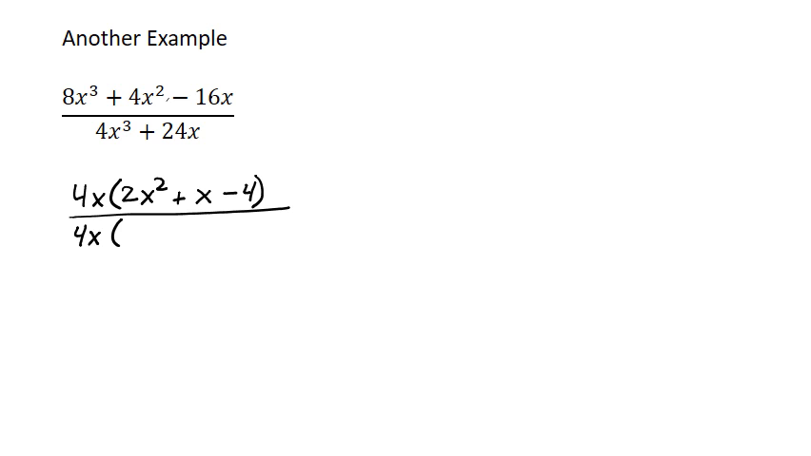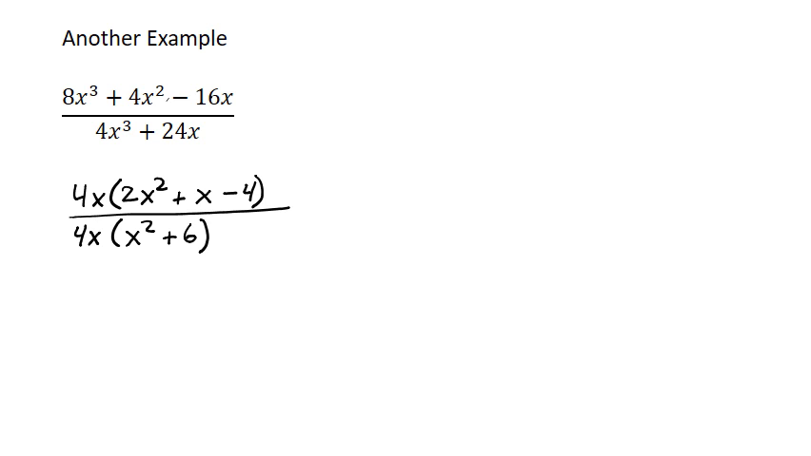So 4x out of 4x to the third, 4 out of 4 goes away. X to the third divided by x is simply x squared. 24 divided by 4 leaves me with a 6, and x divided by x cancels out so that there's no x left. So I've successfully factored the greatest common divisor of 4x out of each term, both top and bottom.